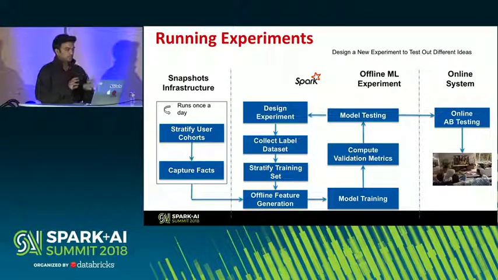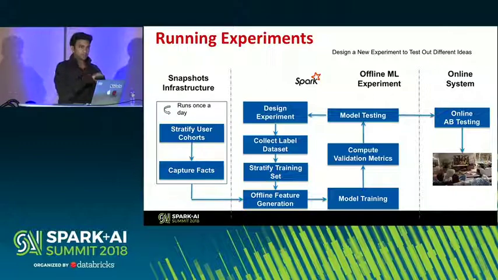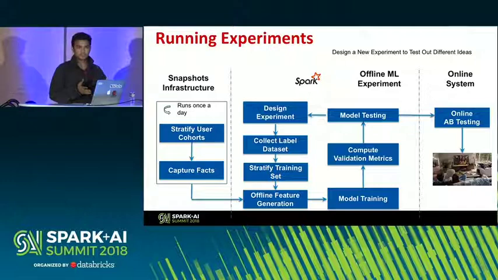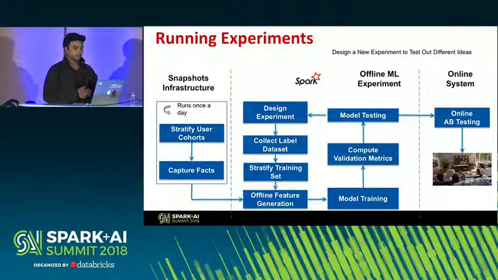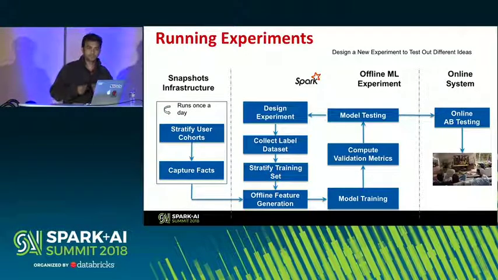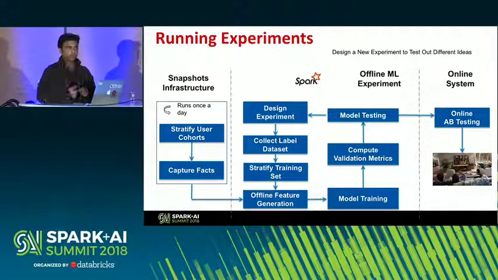So this is a sort of a zoomed in picture of the pipeline that I was briefly showing earlier. On the left is our snapshots infrastructure. Incidentally, there is a parallel talk going on in room 3016 that's talking about the next generation snapshots infrastructure. In the picture, I'm showing our snapshots 1.0 infrastructure, which is sort of a cron job that runs once a day, goes out and collects all the data about a subset of users, and we snapshot all the relevant data in S3.